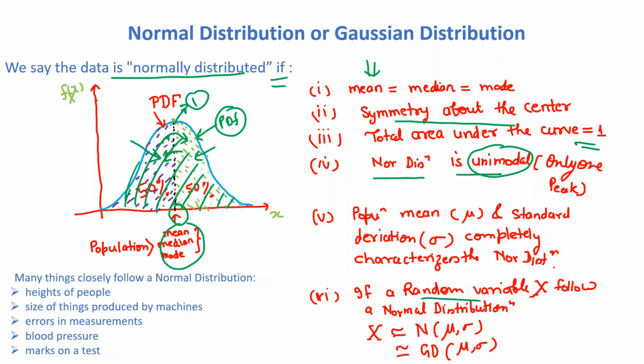And if the random variable x follows a normal distribution, then the normal or Gaussian distribution will be a function of any value of mu and any value of sigma. Mu means mean and sigma means standard deviation. It could be, for example, x is equal to a normal distribution with mean 5 and standard deviation 0.2. It could be any value, like 0.7 or 0.1. So the mean and standard deviation could be any value for normally distributed data, but it should be a function of mu and sigma.